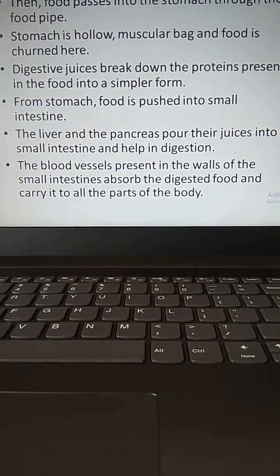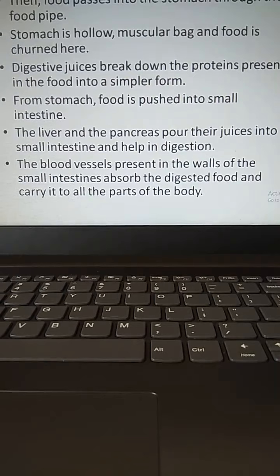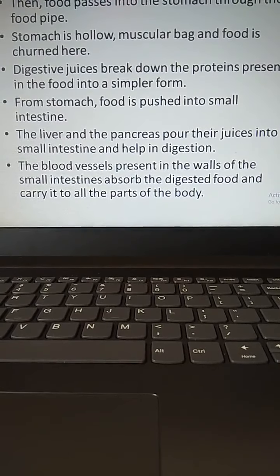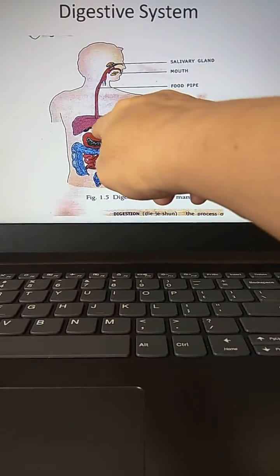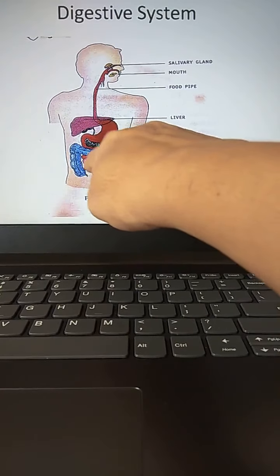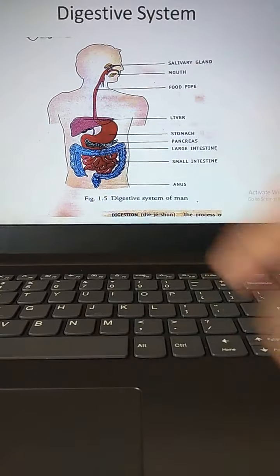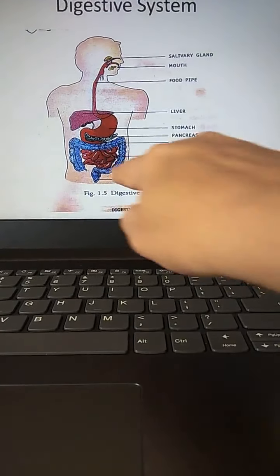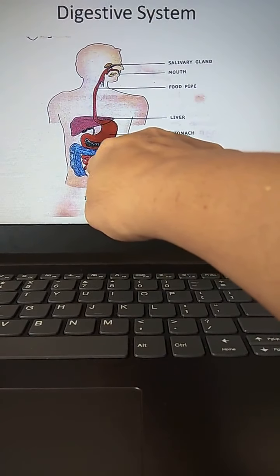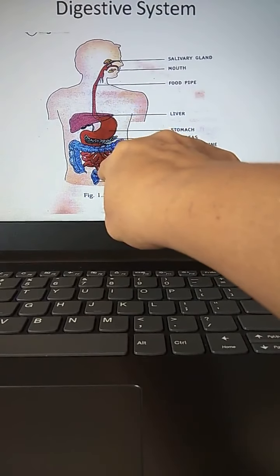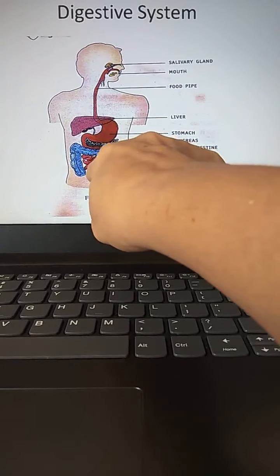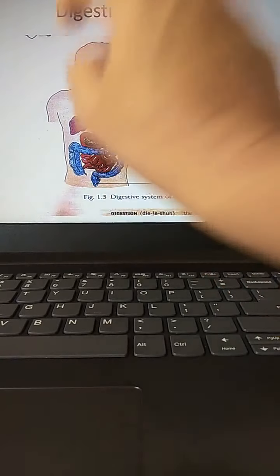From the stomach, food is pushed into the small intestine. Again I will show you. From the stomach, the food will go into this red color, coil-shaped small intestine. If you spread out this small intestine, just now it looks very small, but spread out, it is nearly 20 feet long.